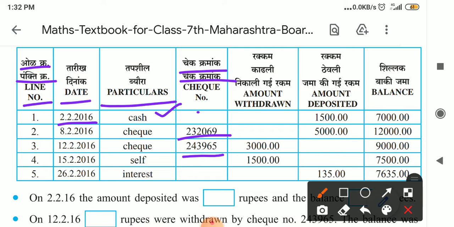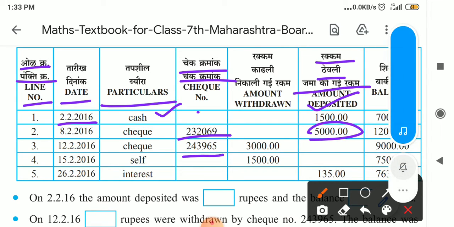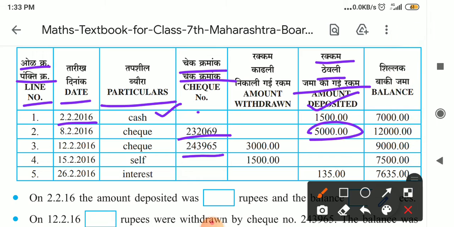By using check, we amount deposited or we amount withdrawn. If it is deposited, we are writing here the amount deposited, it is noted at this place. And if we withdraw the money from the bank by using the check, then in front of check number, how much amount that we take out from the bank, that is written, and how much balance is there after doing the transaction is written in the last column, that is the balance.